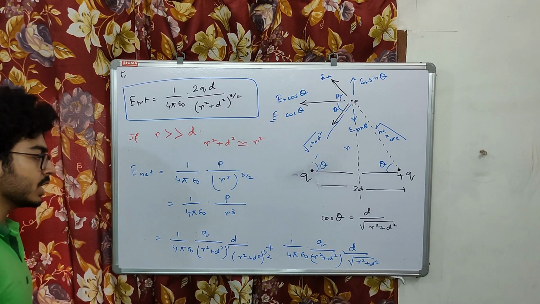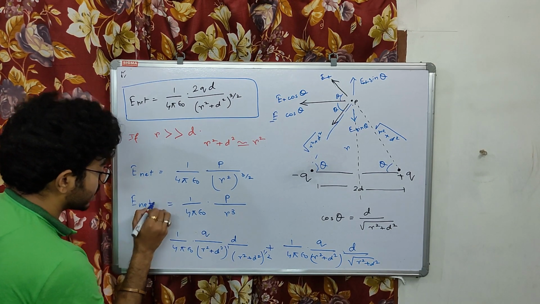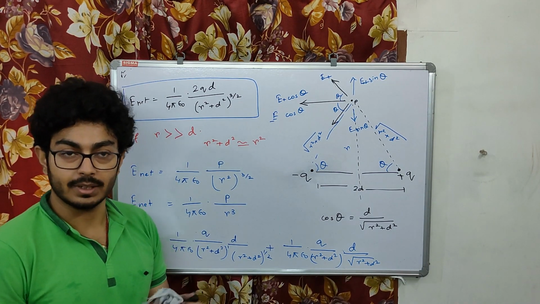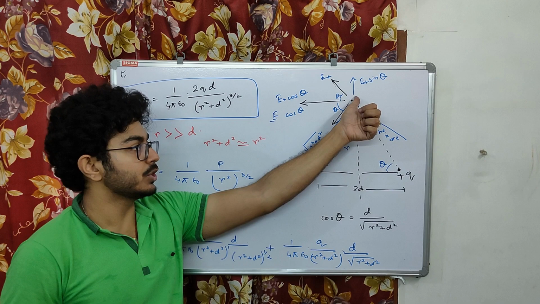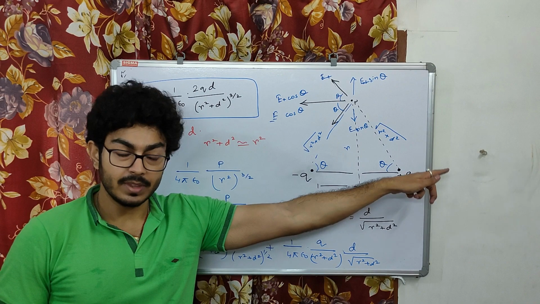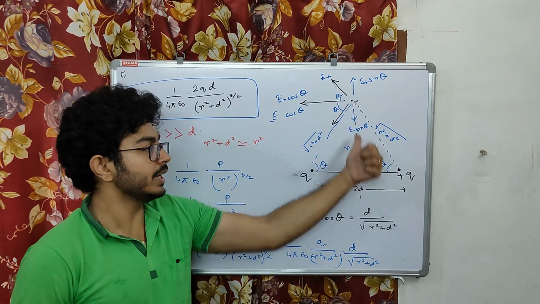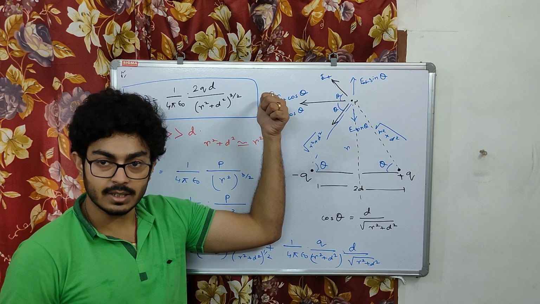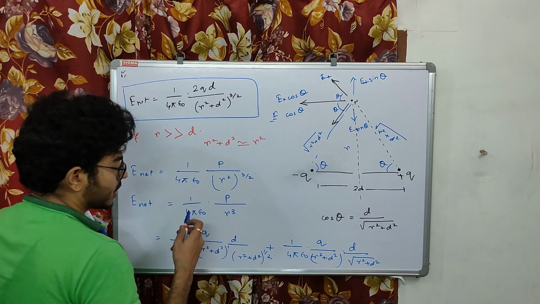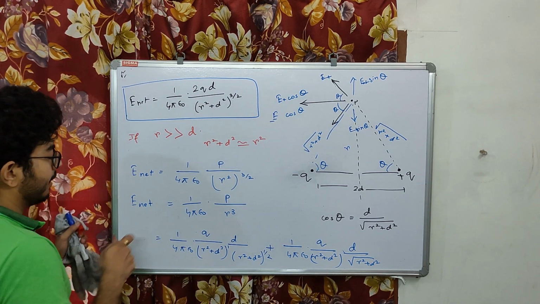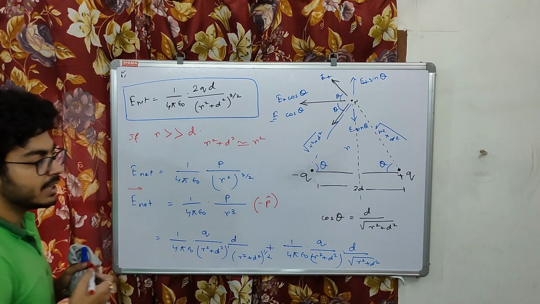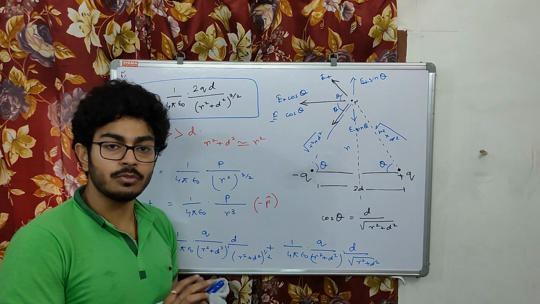Now what is the direction? Now see, the direction of electric field at equatorial point is opposite to the direction of dipole moment. Dipole moment is directed this side and the net electric field due to this dipole is directed in this side. Clear? So if we have to use the vector notation, the direction is negative p cap. Negative p cap signifies this is opposite to the direction of dipole moment.